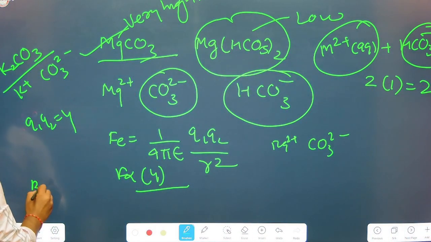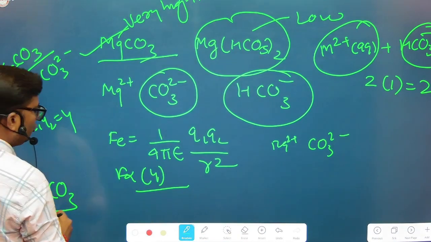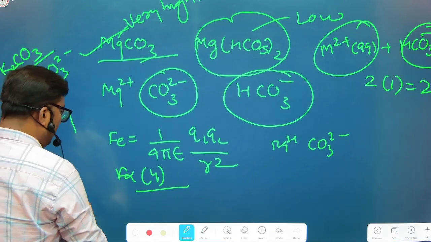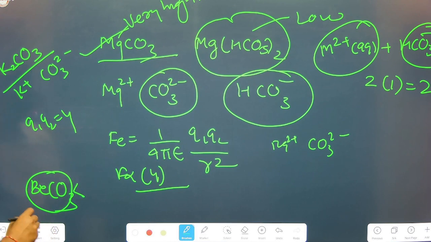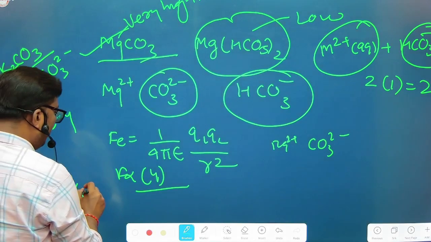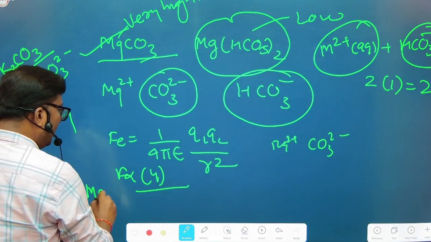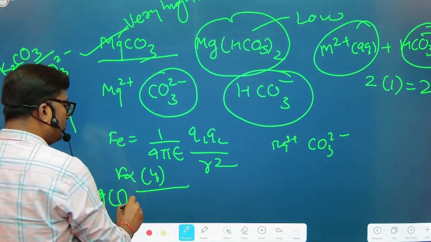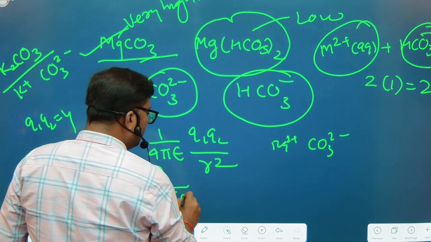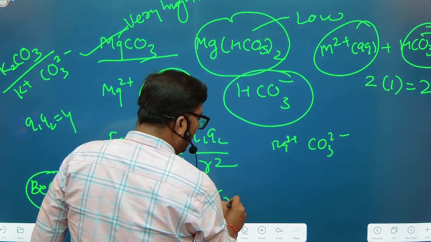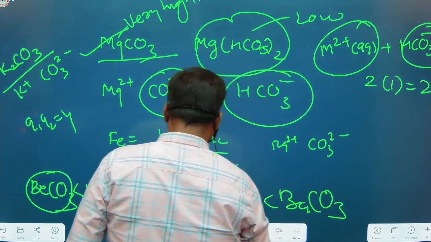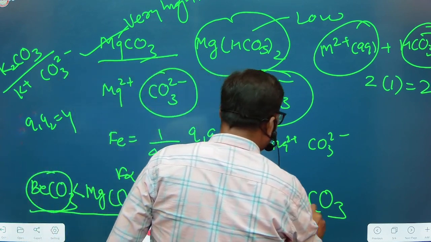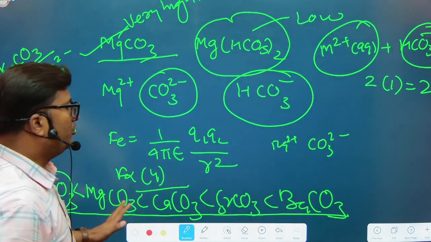So beryllium carbonate would be expected to be the most soluble, but beryllium 2 plus is highly charged, so here the chemistry is somewhat different. In case of magnesium carbonate, calcium carbonate, strontium carbonate, and barium carbonate, the solubility decreases once you move from beryllium carbonate to barium carbonate.